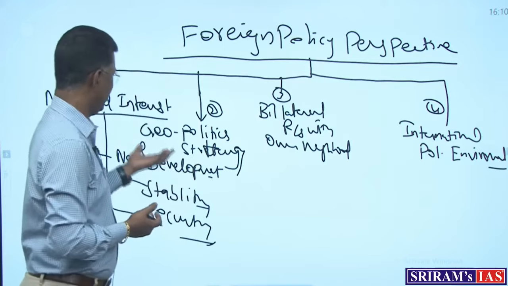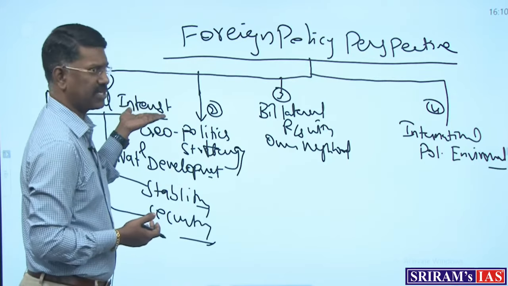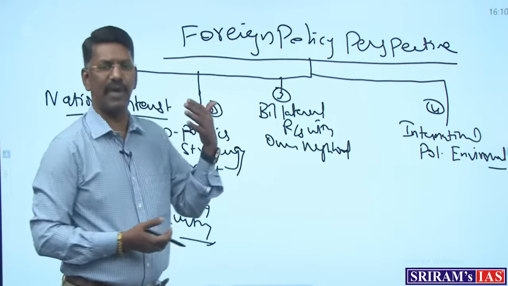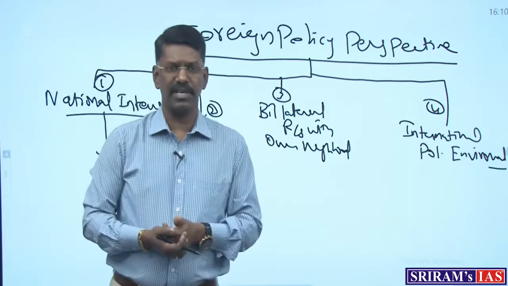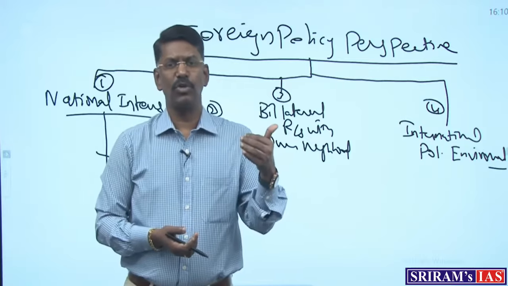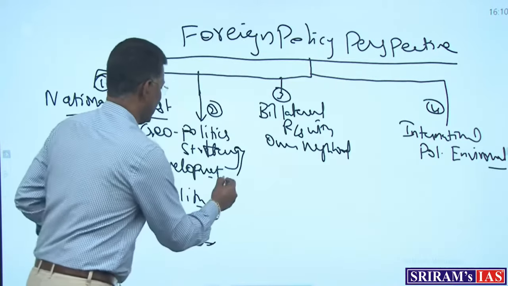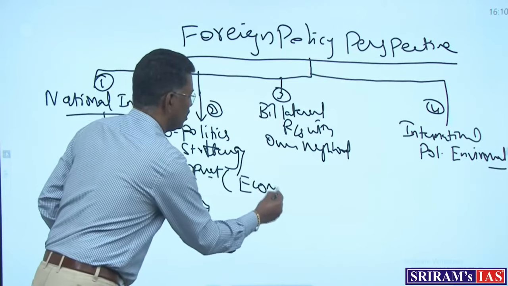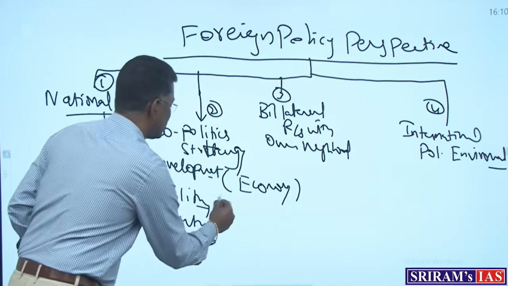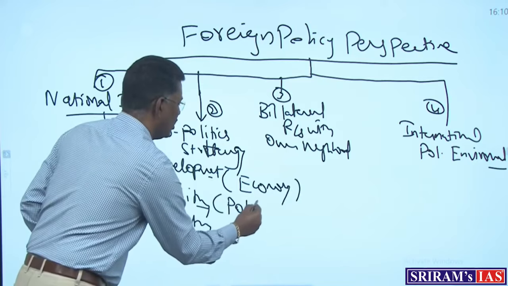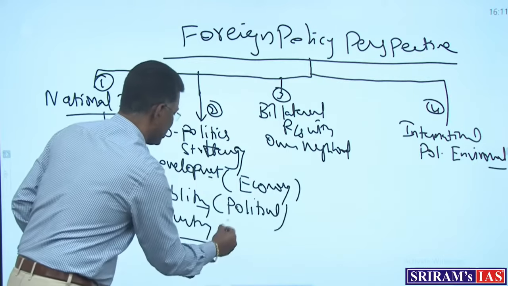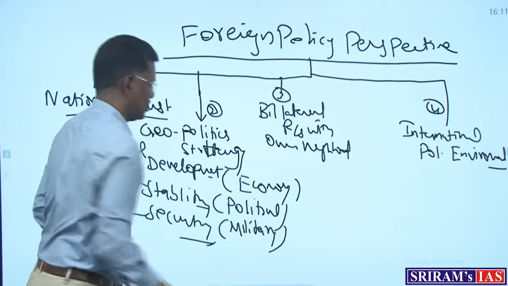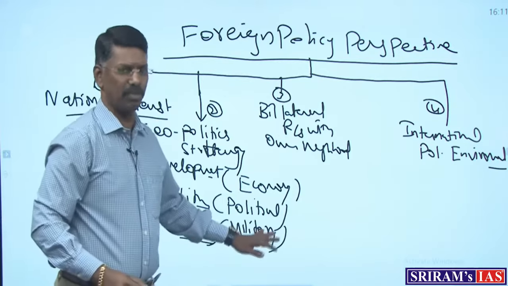For example, a country wants to keep its national interest in terms of national development. When they want to go for some kind of agreement, they want to make it with other countries. Development will always come under the economy of the country, stability will always come under the political nature of the country, and security will always come under the military of the country, military doctrines and military policy.